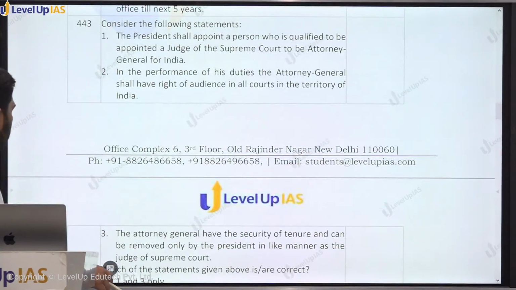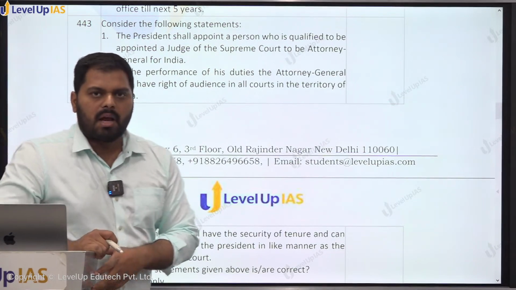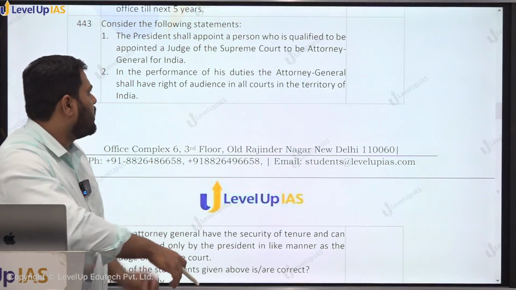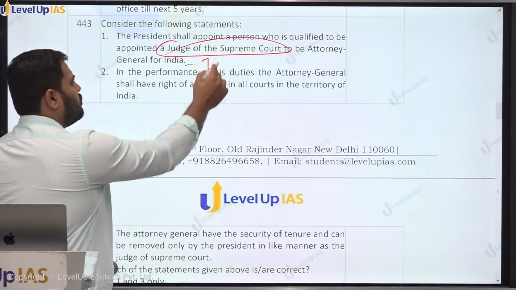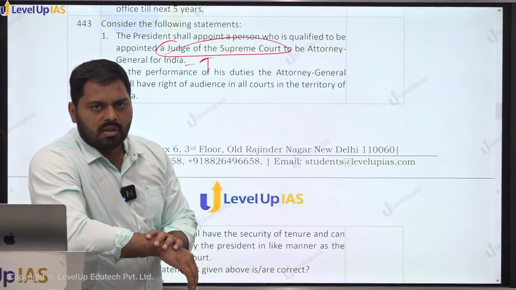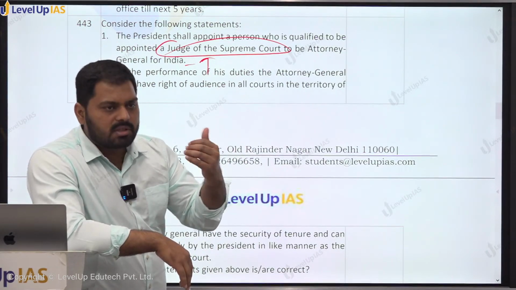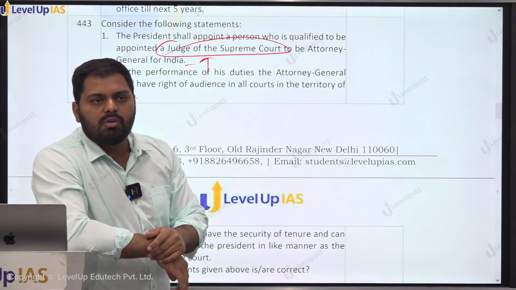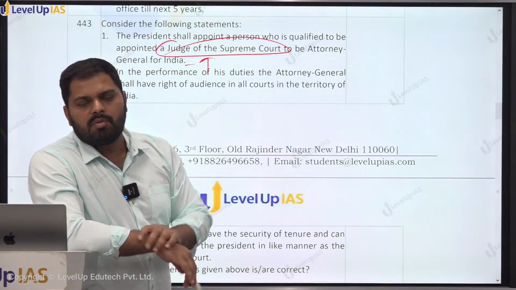First of all, the Attorney General is the chief legal advisor of the Government of India, and he is appointed by the President. Then what is his qualification? The person needs to be qualified to become a judge of the Supreme Court. This is true. Now, the Attorney General has certain powers and functions. Whenever there is a requirement to answer about the government's stand, as in the same-sex marriage case now going on, it is the duty of the Attorney General to go and clear the stand of the central government before the Supreme Court.